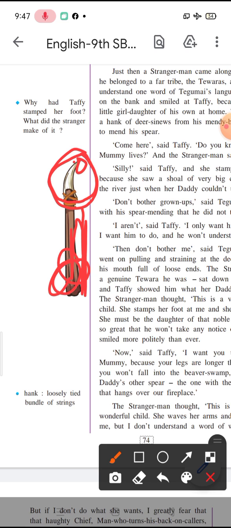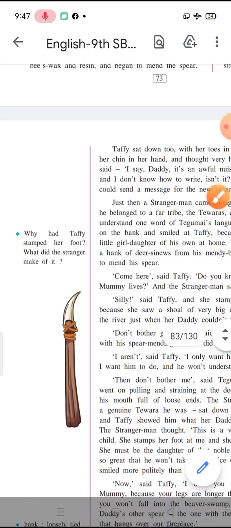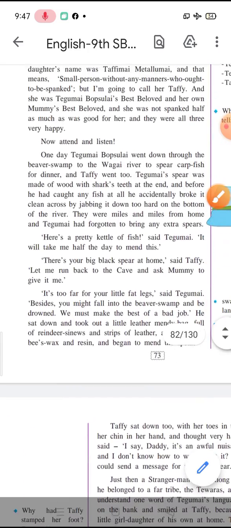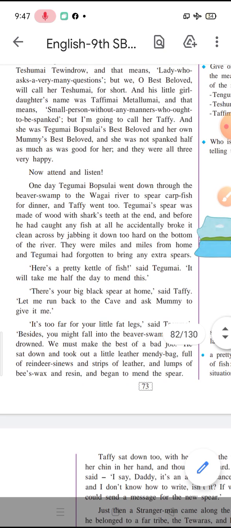When he hit the spear very hard into the river to catch the fish, the fish escaped and his spear hit very hard on the river bed, so it broke.